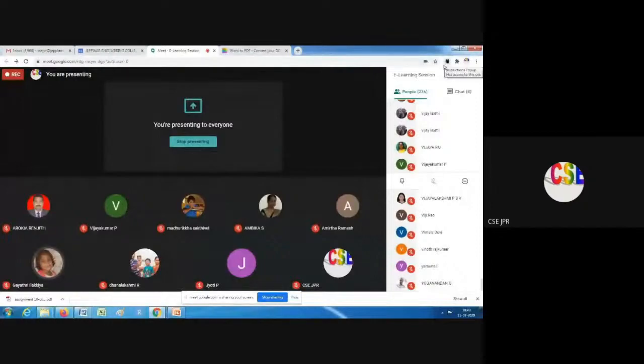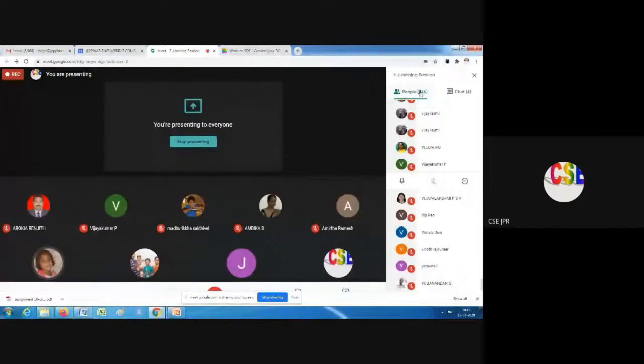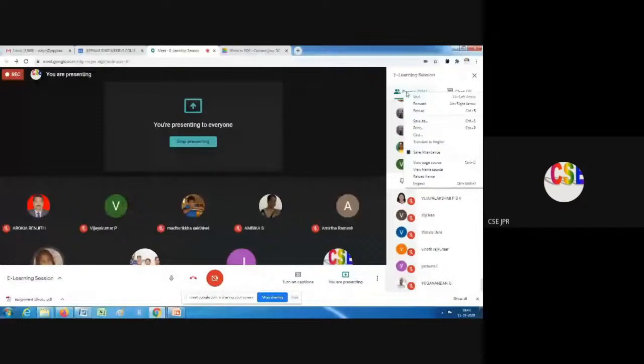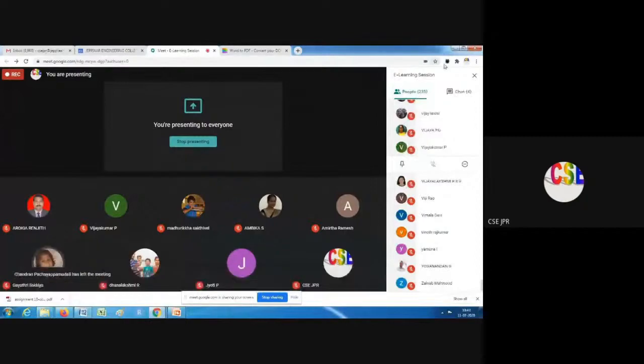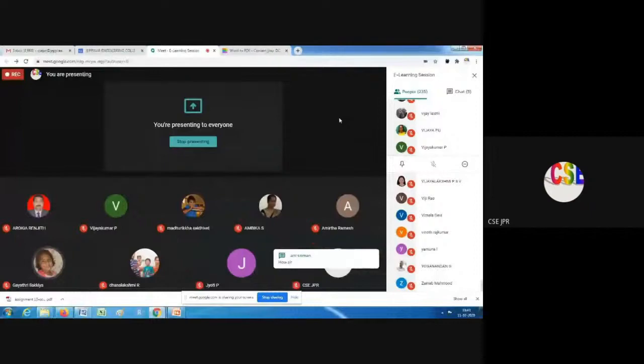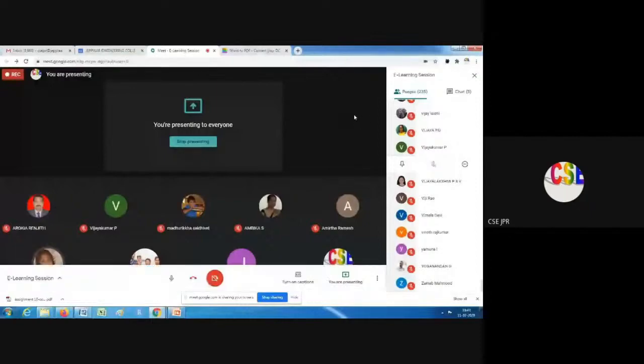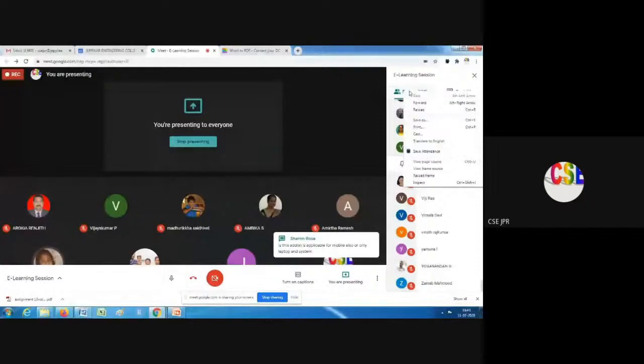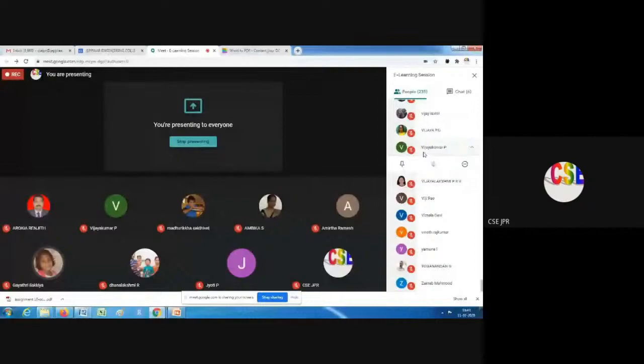Right click on the people. There is an option called save attendance. I repeat once again: there are many Google Meet add-ons available, and I will show you from another window how to add one. Now I will show you how to take attendance. Once the add-on is added, if you right click on people, where 235 is shown, there is an option called save attendance. If I click that, you can see one file has been downloaded here.